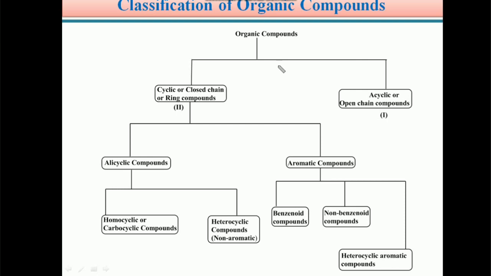Dear students, in this video module, we discuss another important concept of organic chemistry, that is classification of organic compounds.